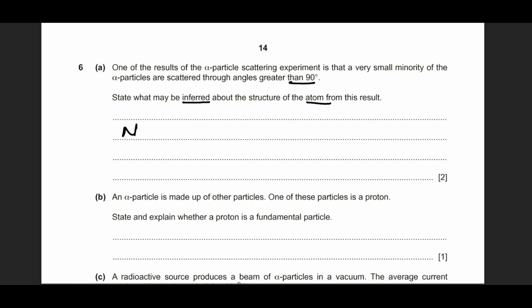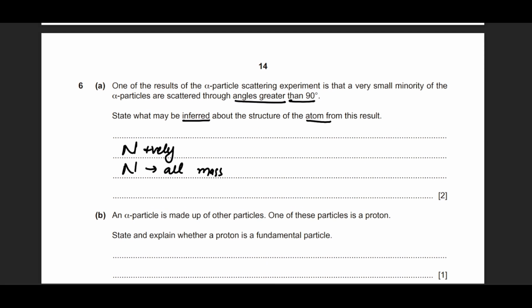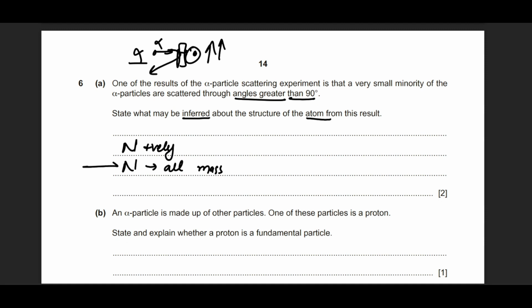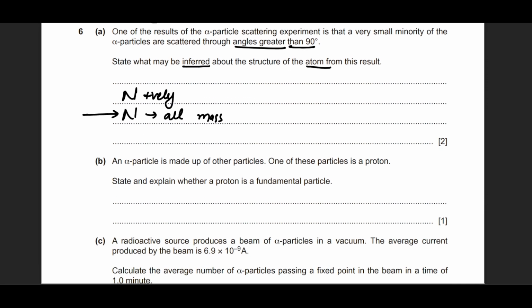We could have deduced that the nucleus is positively charged, right? The first conclusion. And the nucleus has all the mass, or is very massive, because particles scattered through angles greater than 90 degrees, that means that this was a gold foil. You introduced alpha particles, they came back. They were deflected like this. So they were unable to move something at the center of that atom. They were unable to move it from its position, which means that it must have been much, much more massive than alpha itself, which gave us the conclusion that the nucleus is a massive entity.